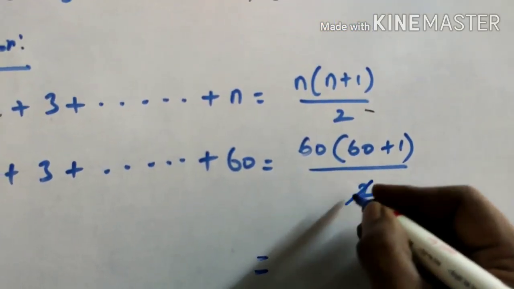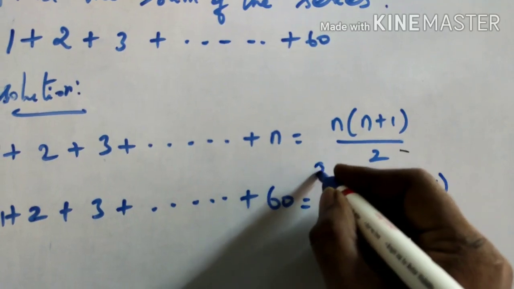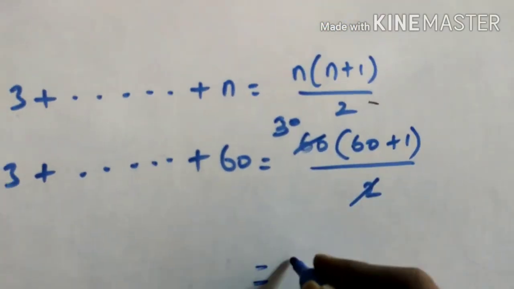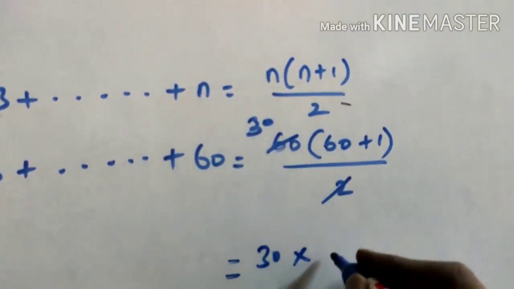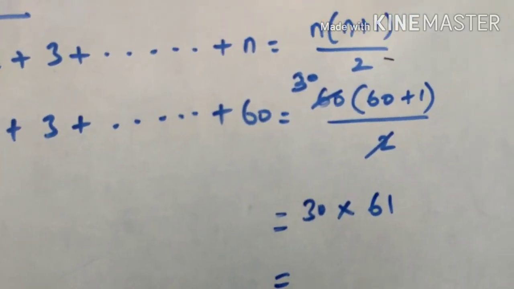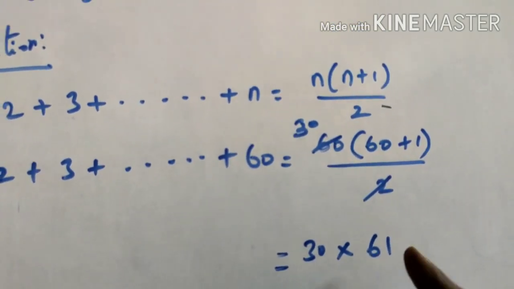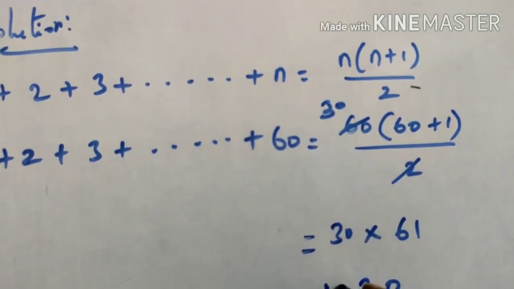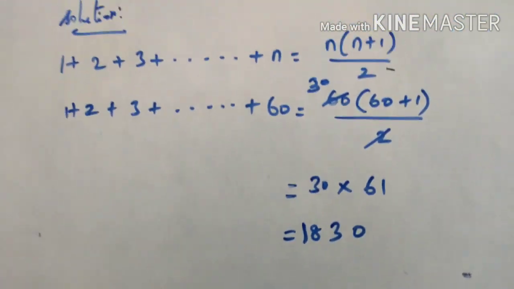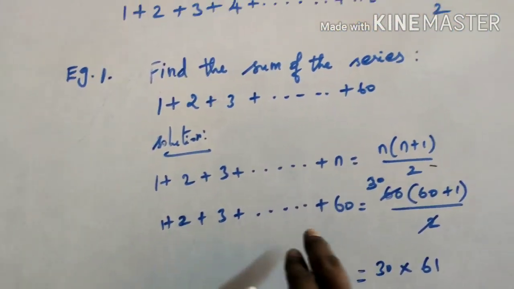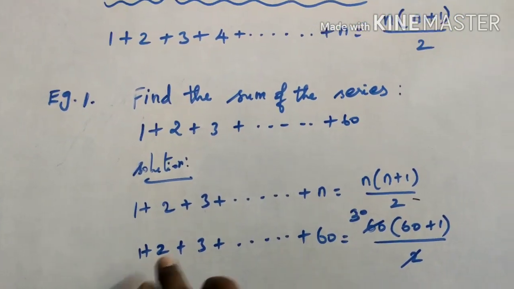Now you can cancel 2 and 60, and you get 30. So 30 into 61. Write the 0 as it is. 1 3 is 3, 6 3s are 18. So this is the answer, the sum of the given series from the numbers 1 to 60.